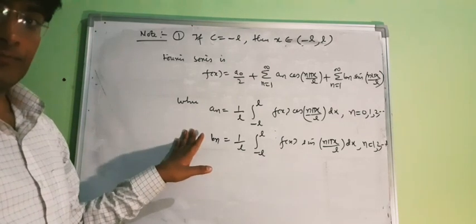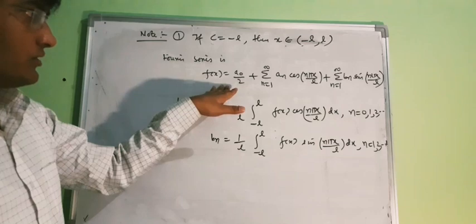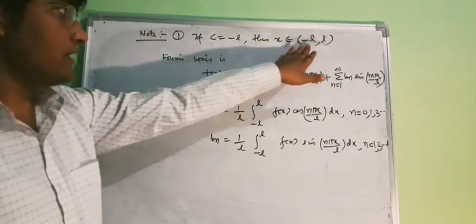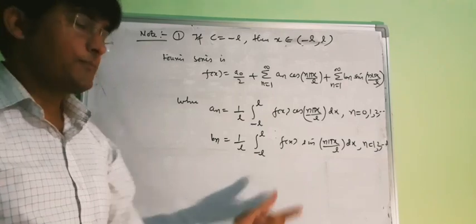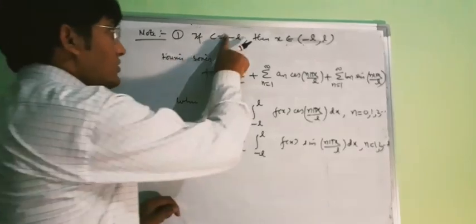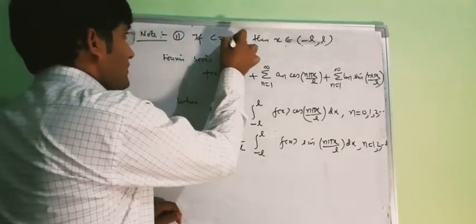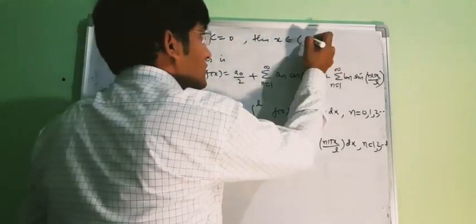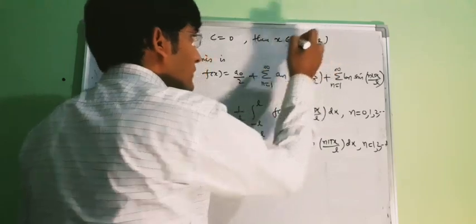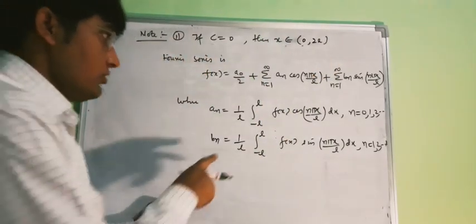Okay, I think there is no problem in this one. So for the interval minus L comma L, this is the Fourier series, and these are the Fourier coefficients. Now suppose that c is 0, second series. If c is 0, then our length of the interval will be 0 comma 2L.